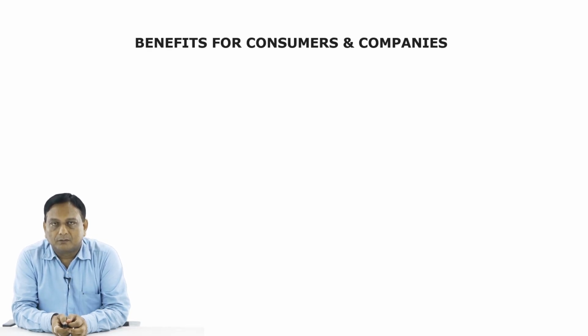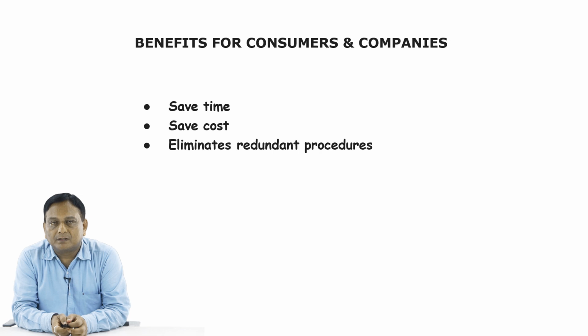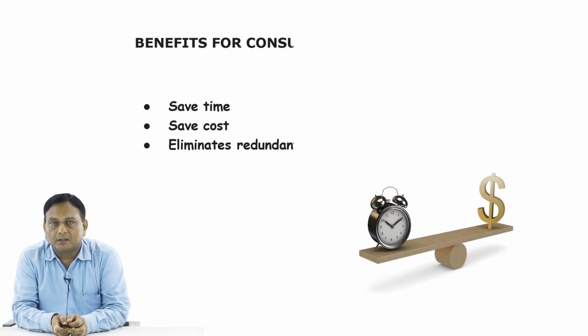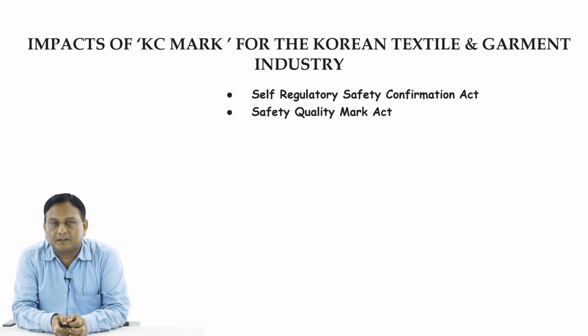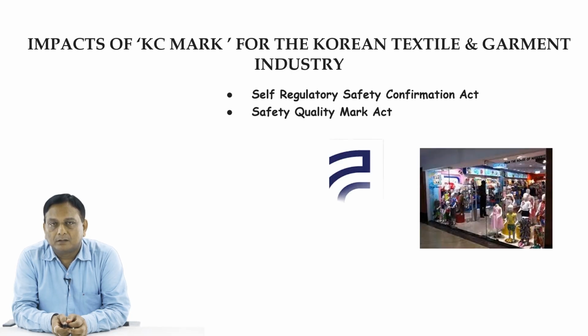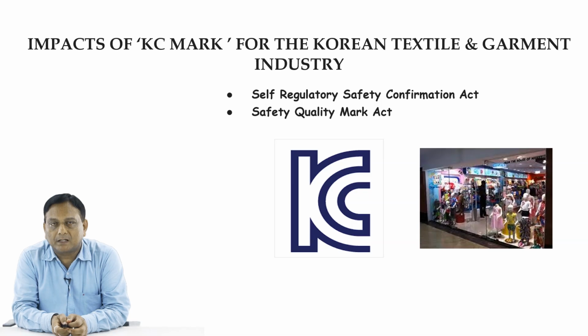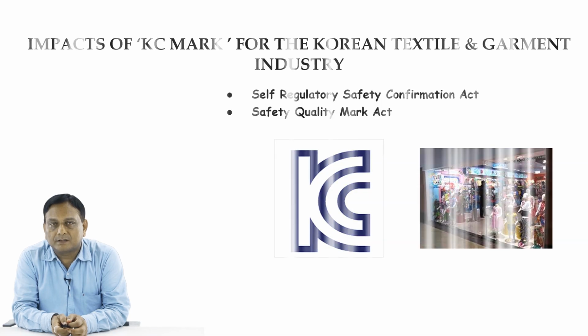Now benefits. What are the benefits for consumers and companies? Saves time, it saves cost and eliminates redundant procedures. So those are the benefits for consumers and different companies from the KC mark system. Now what are the impacts of the KC mark? Korean textile and garment industry. The Self-Regulatory Safety Confirmation Act is there. Then the Safety Quality Mark Act is also there under this category. So this is the KC mark as has been shown here in this slide.